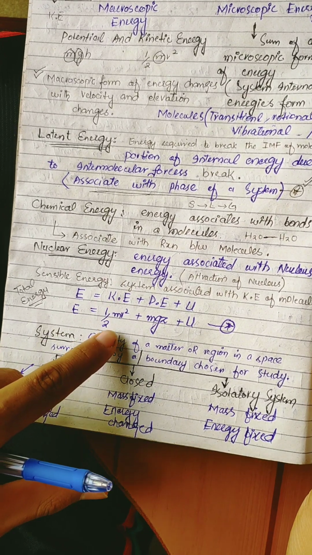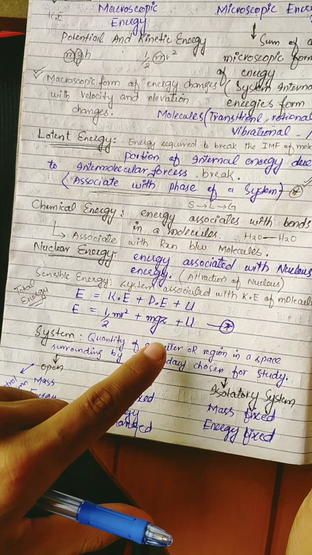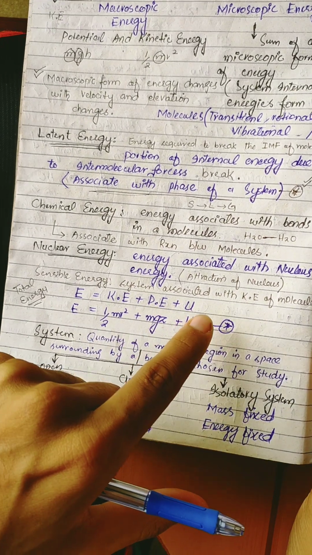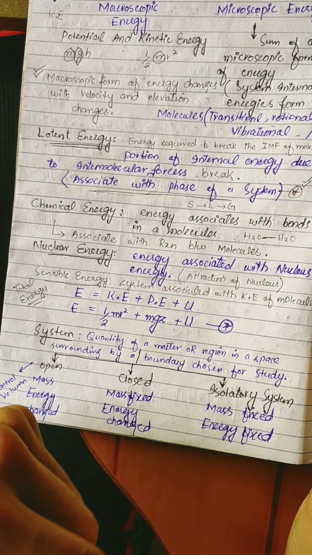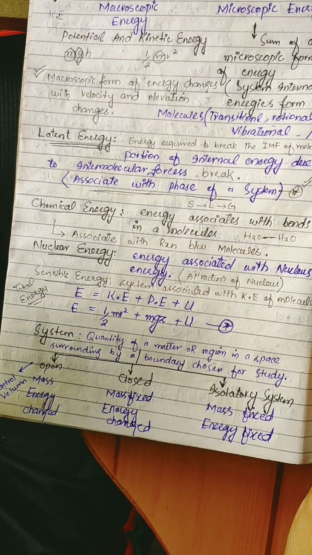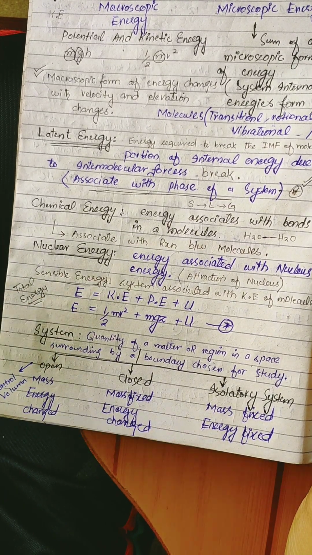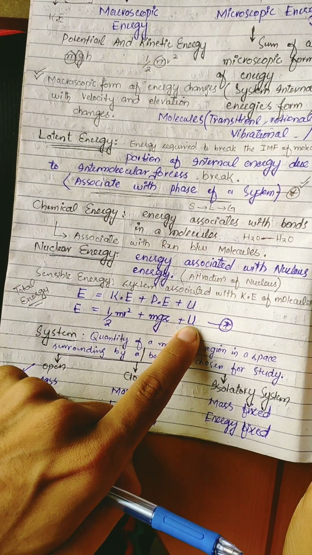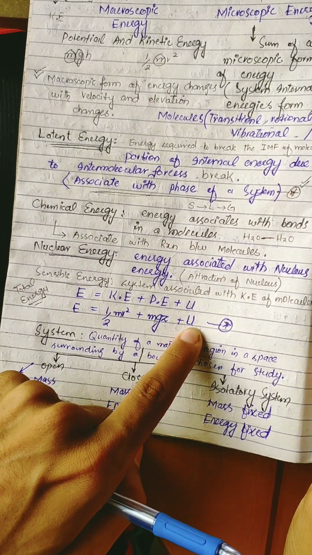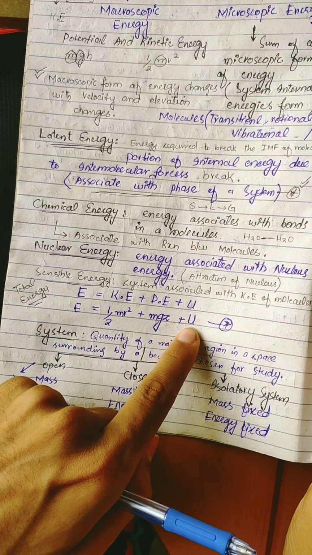Kinetic energy is equal to half mv square, potential energy is equal to mgz, plus internal energy. This internal energy also contains the four types of energy that I already told you: latent energy, chemical energy, nuclear energy and sensible energy. All these energies lie in the internal energy.